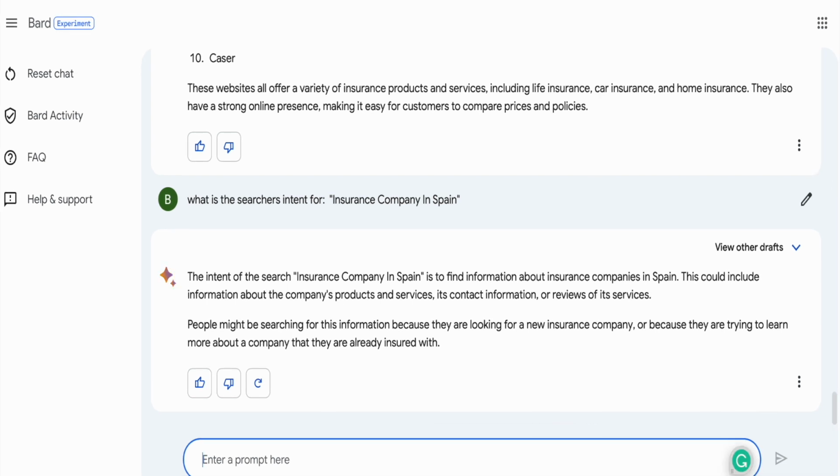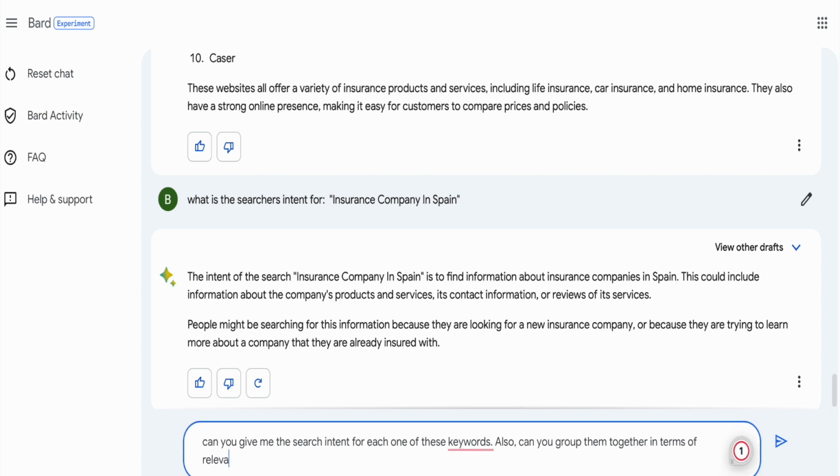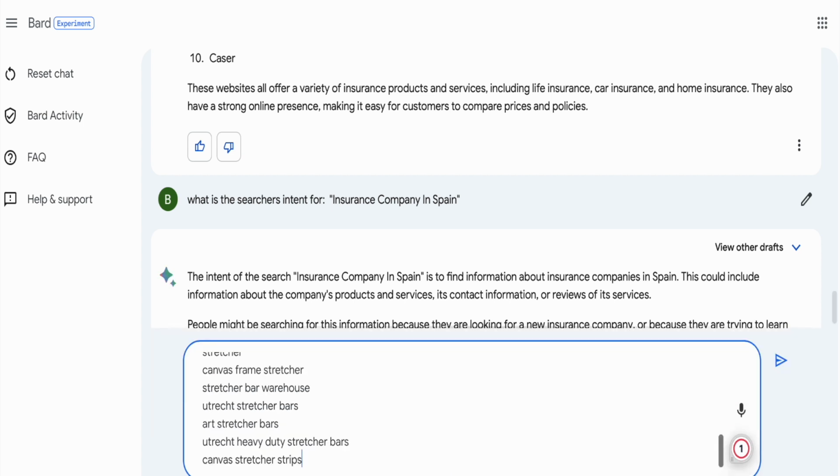And so what I'm going to try and do is put in a list of keywords and see if Google Bard can just give me their intentions. Just list their intentions maybe. So okay, I've got the list of keywords. So can you give me the search intent for each one of these keywords? Also, can you group them together in terms of relevance? Go ahead, paste it.